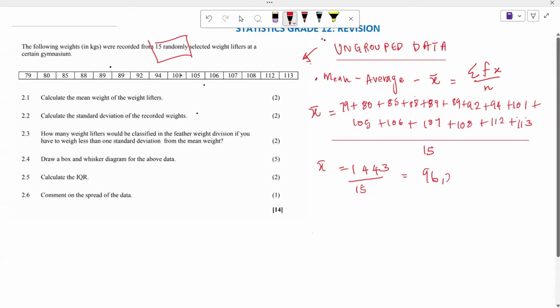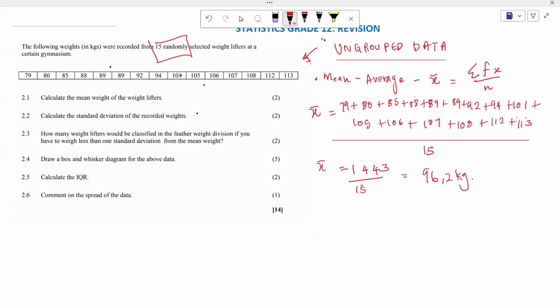This is 96.2 kg. So for standard deviation, you are going to press the button which is MODE, and then press 2, which says STATS. Then after STATS, you press option 1, which is VAR. And then here you're going to have just a box.